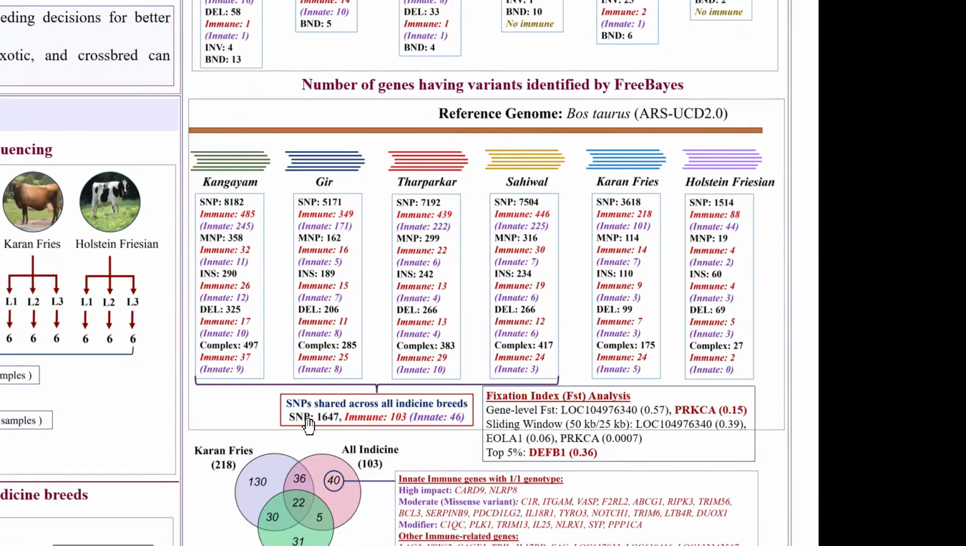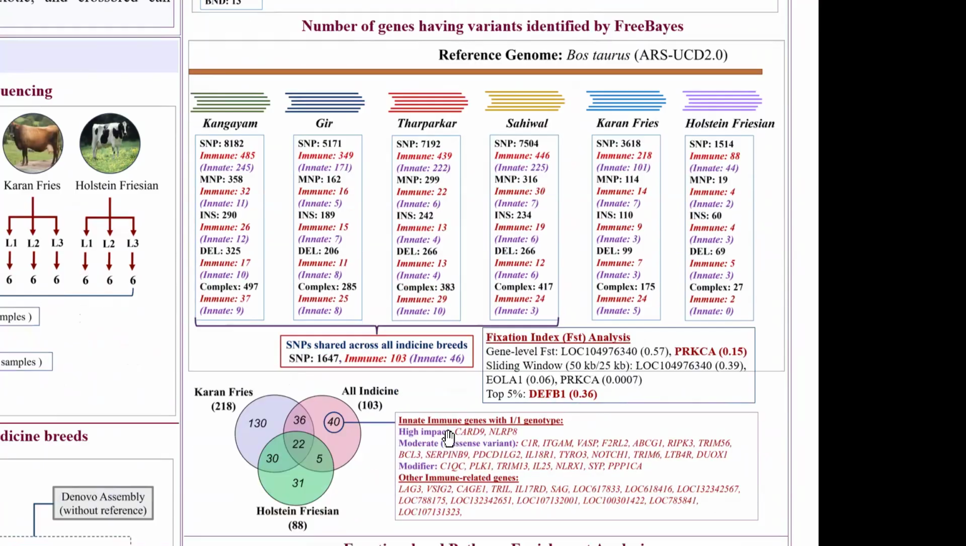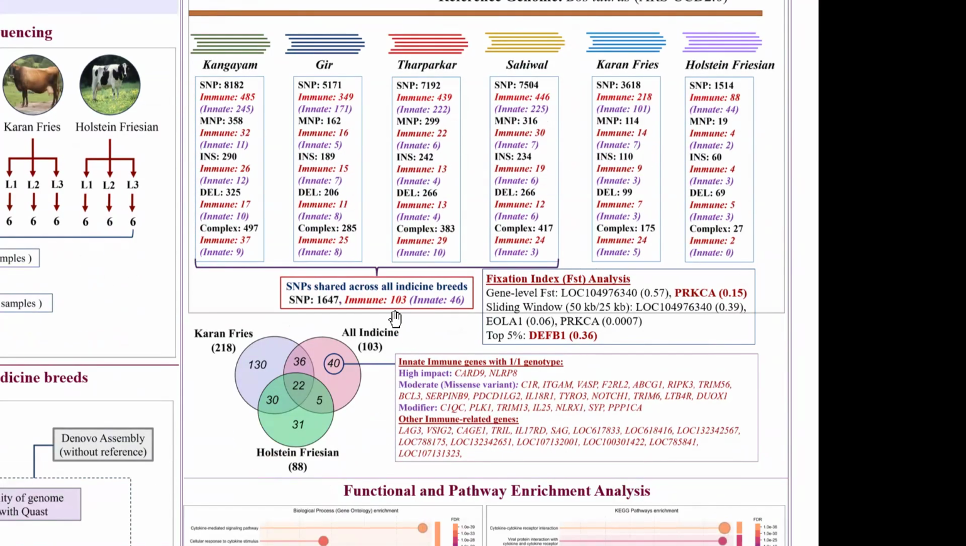So here we are particularly focusing on single nucleotide polymorphisms, SNPs. So we identified the common SNPs that are shared across all indigenous breeds. We found 1,600 genes that have a common SNP. From that, 103 are immune genes, of which 46 are innate immune genes. Then I mapped these 103 with Karan and Holstein and found 40 are uniquely present in indigenous breeds. In that, CARD9 and NLRP8 have a higher impact.